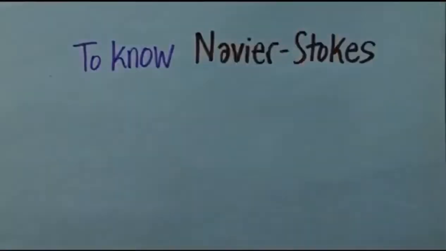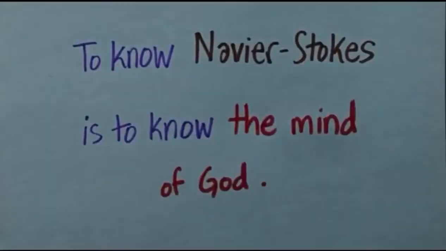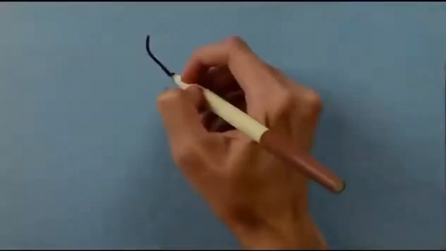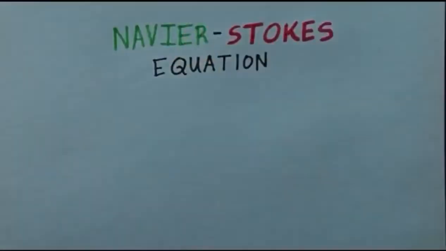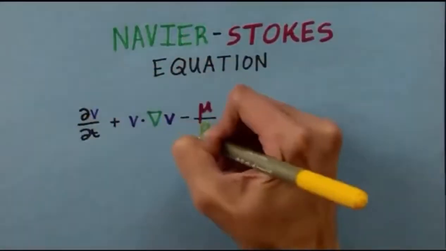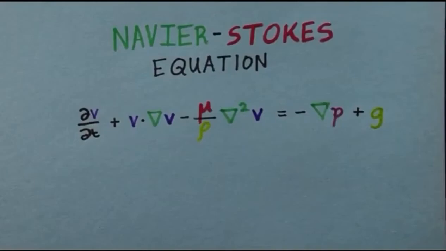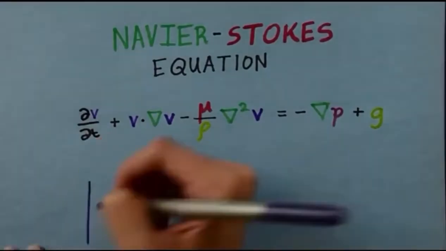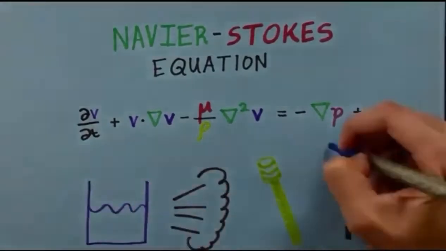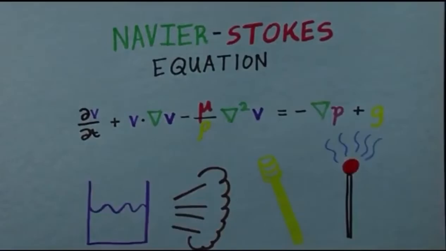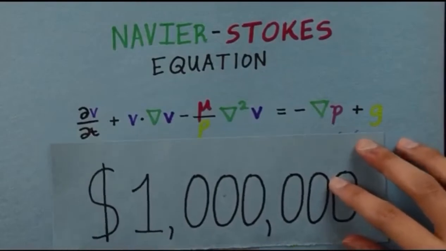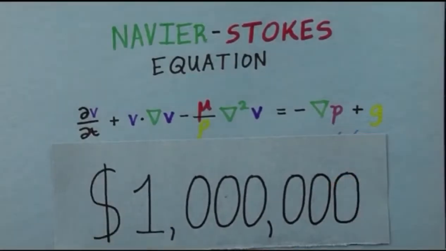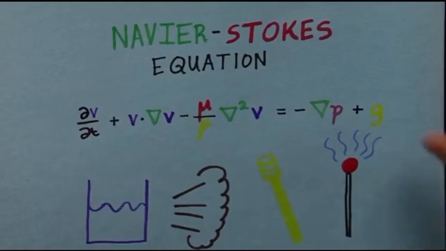To know Navier-Stokes is to know the mind of God. The Navier-Stokes equation. This strange-looking line of symbols describes everything that flows in the universe. That includes water, air, honey, gas, smoke, everything. You may have heard of it because there's a $1 million prize for anyone who can prove that this equation has a solution. So what does this equation do for us?